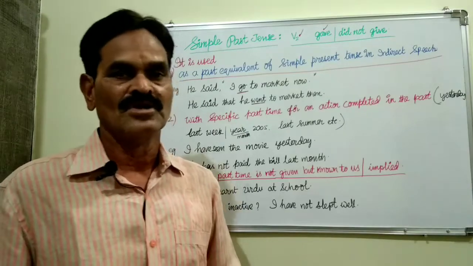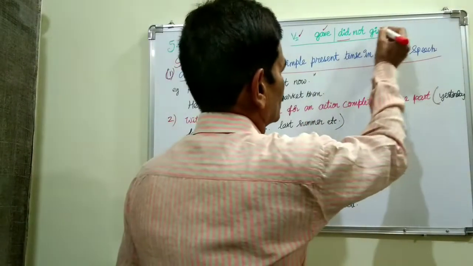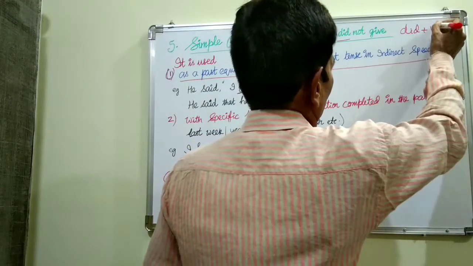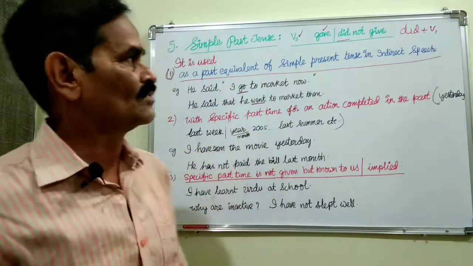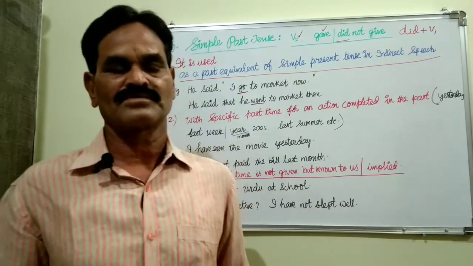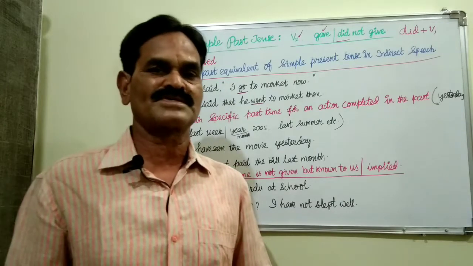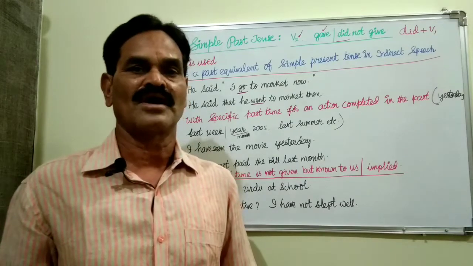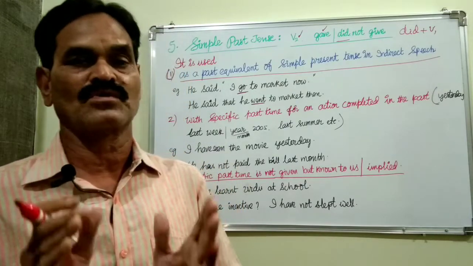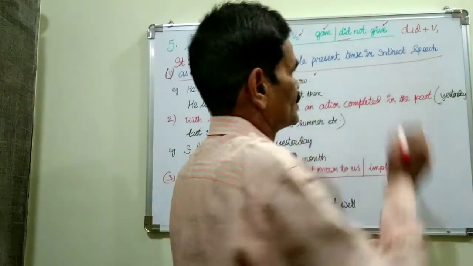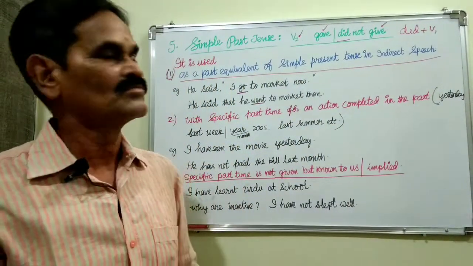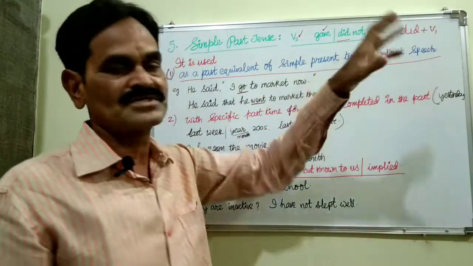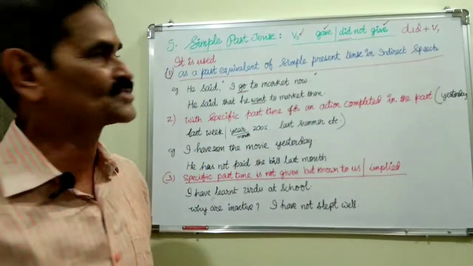If it is negative, we use the helping verb did plus V1. So this is did plus V1. We should not use did not give, did not wrote, did not took, did not went. After did we must use only the V1 form. That is give, take, come, go. In that way we have to use. So did plus V1, this is actually called simple past tense.